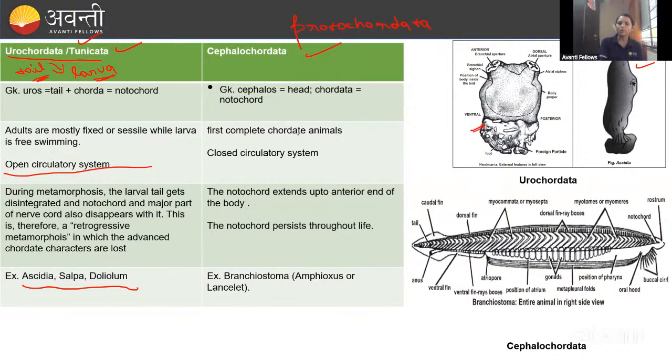Then coming to the cephalochordates, here the notochord will come till the head. Till the head, the notochord will persist. These are the complete chordate animals, important. Okay. And it is having the closed circulatory system. Remember, guys, urochordates have the open circulatory system, cephalochordates have the closed circulatory system. Notochord extends up to the anterior of the body. Notochord persists throughout the life. And the example is only one, that is Branchiostoma. Amphioxus or lancelet we will call. Okay. Fine.